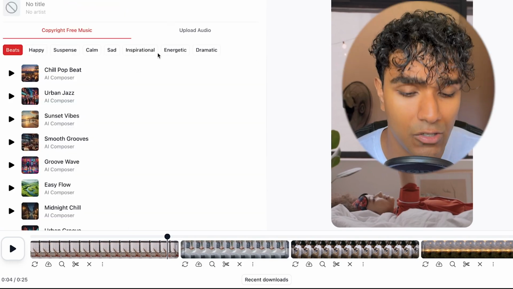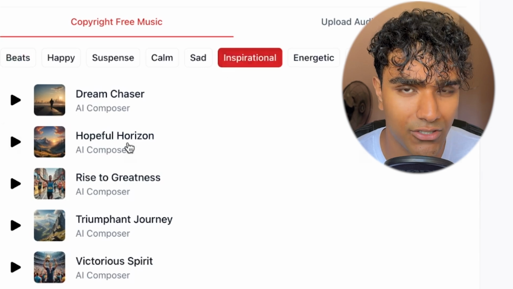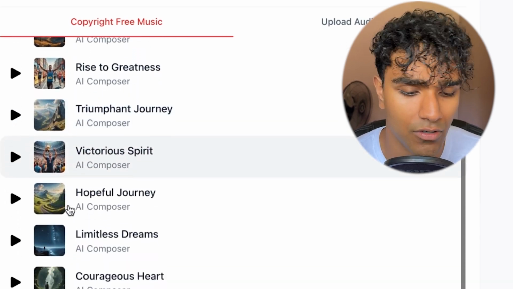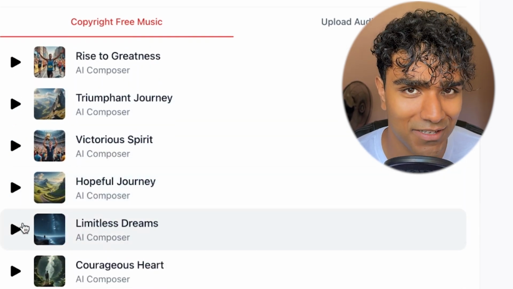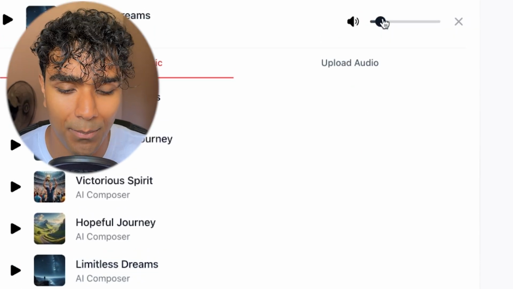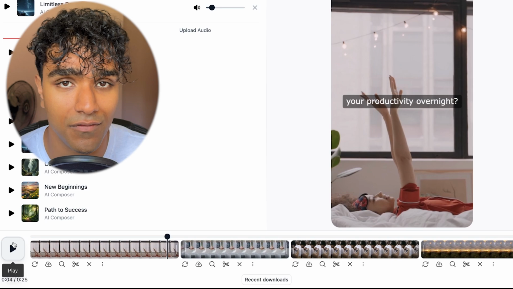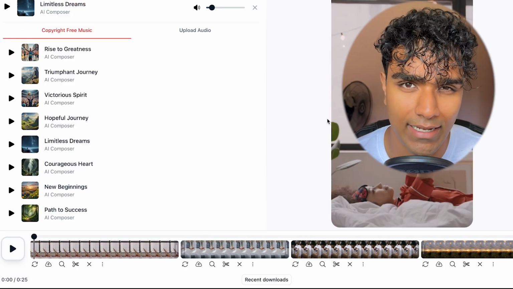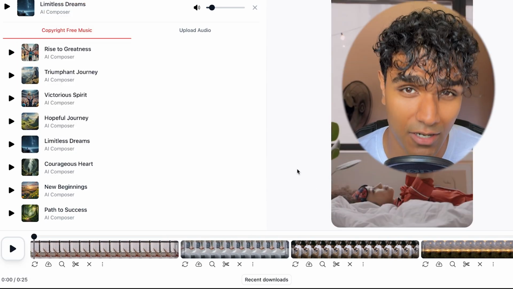So then you can head over to the music tab, and I think this is more of an inspirational tone, and you can find some sort of song you know. I know that I really like Limitless Dreams, so I'm just going to go ahead and put it in. You can adjust the volume on this top bar as well, and then you can watch your video again to see how it goes.